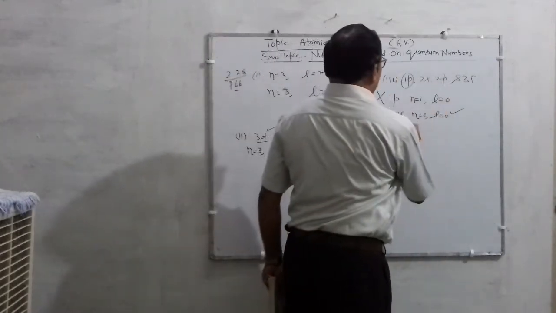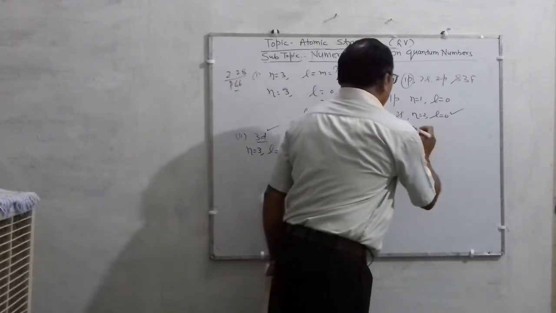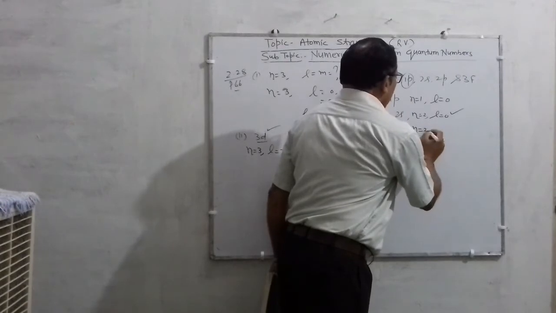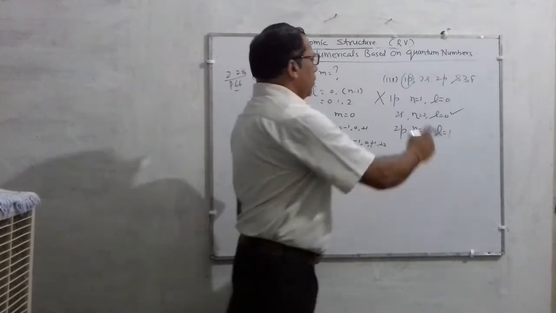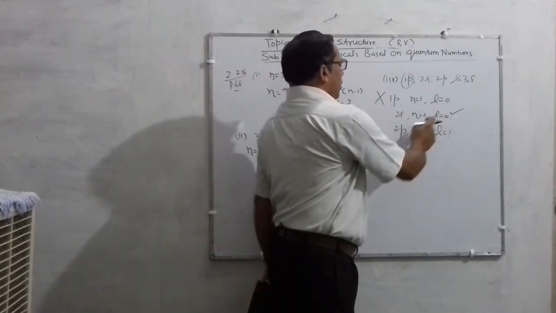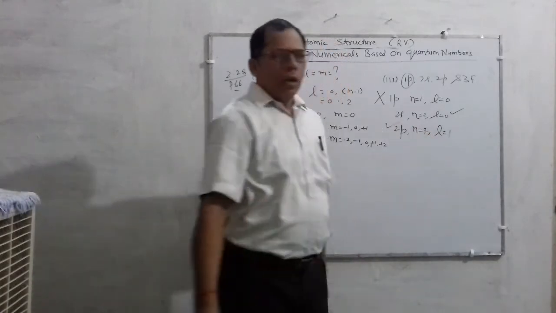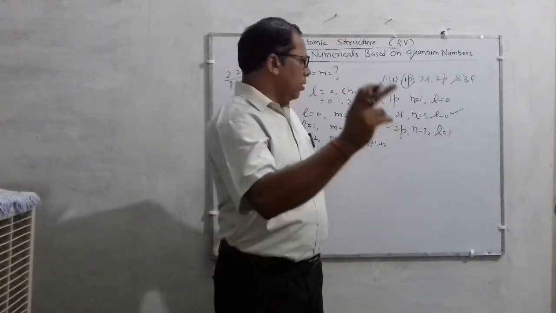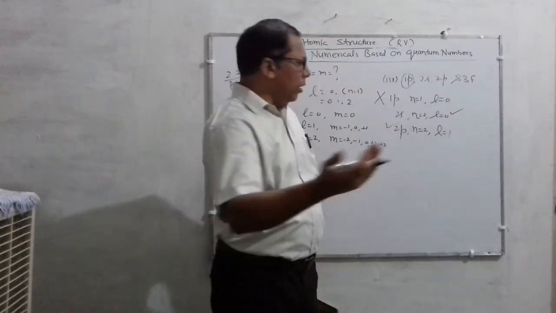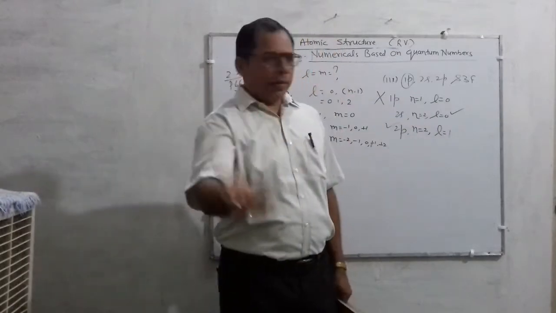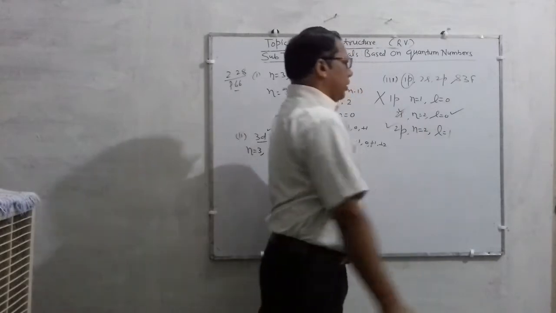Similarly, 2p is given there. What does 2p stand for? It means the value of n is 2 and the value of L is 1. As you know, for s orbital the value of L is 0, and for p orbital the value of L is 1. So this 2p orbital will also exist. Am I right, students? Because n is 2, the value of L will be 0 and 1, where 0 refers to s orbital and 1 refers to p orbital. So p orbital will also exist.